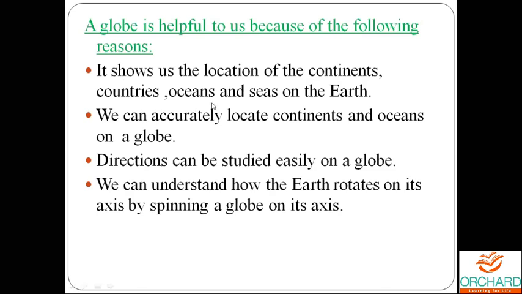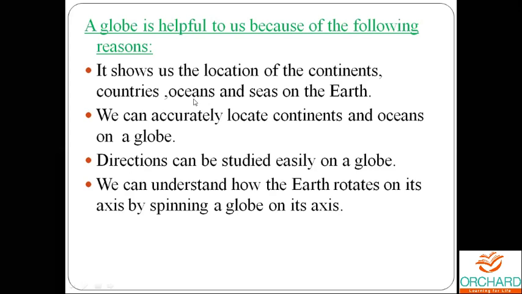So how many oceans are there? There are 5 oceans, is it not, children? Last year we studied, no? There are 5 oceans: the Pacific Ocean, Atlantic Ocean, Indian Ocean, Arctic Ocean, and Antarctic Ocean. The Antarctic Ocean is also known as the Southern Ocean.